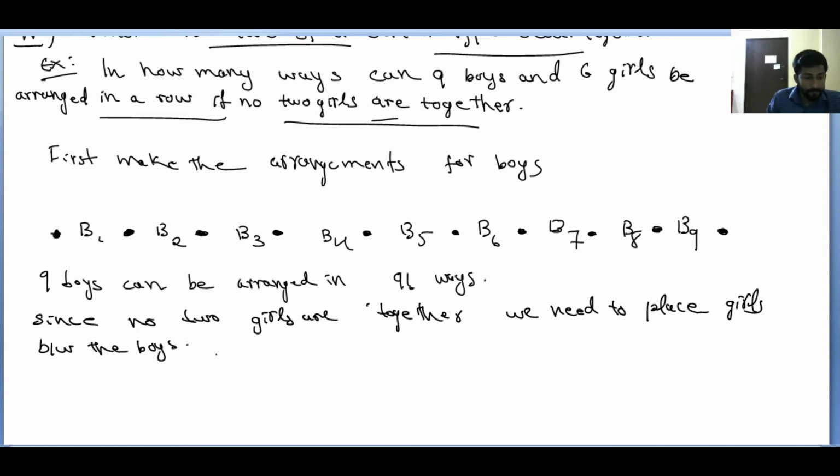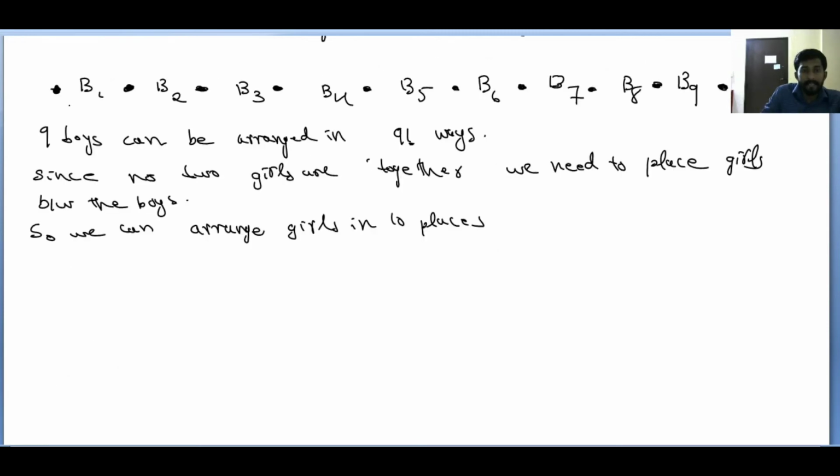Right here, we can arrange girls in 10 places. Clearly you can see, right? 10 places are available. How many girls are there? Only 6 girls, right? See, this is the case of arrangement of 6 girls in 10 places.